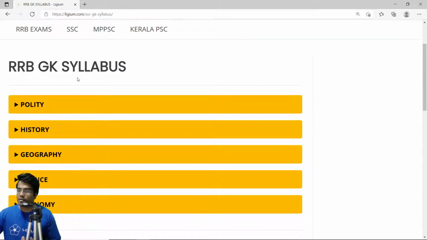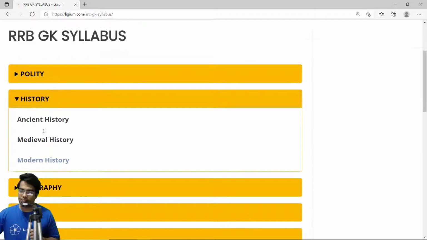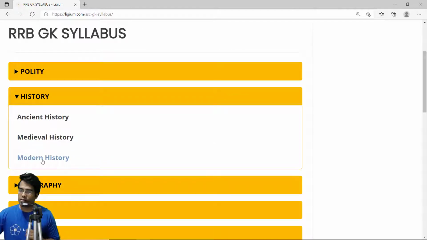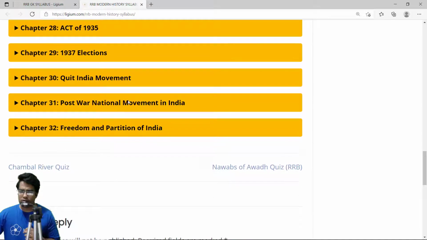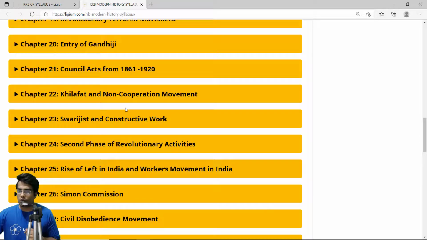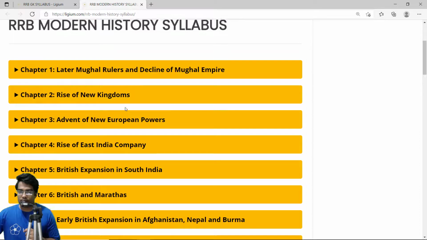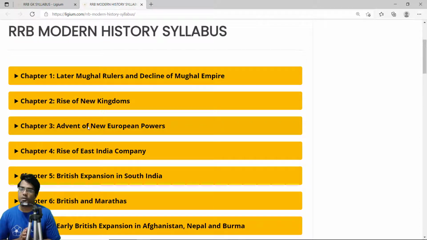Okay, so this is the RRB GK syllabus and we have polity, history, geography, science and economy. So we are going with history because this is a history class, and since we are working with the modern history, we are just going to click on modern history. Okay, so as you can see we have some chapters. There are approx 32 chapters on modern history. Now we are going with the third chapter, that is Advent of New European Powers. So here you are going to get the rise of the British Empire or the rise of the English Empire in India. So let's explore. So this is how you get it.